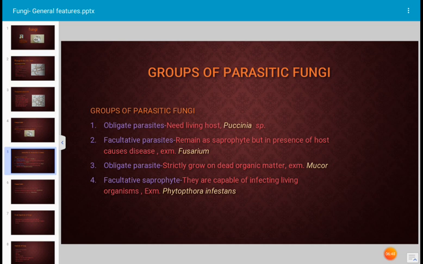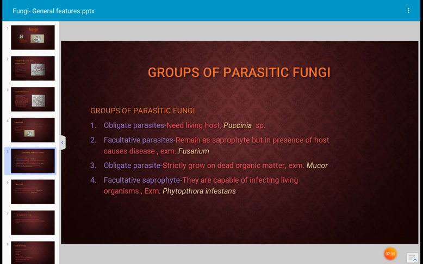Next, another type of parasite, the facultative parasite. Such parasitic fungi remain in the soil on infected plant material as saprophytes, but whenever they come in contact with the host plant in the field, they cause disease. For example, Fusarium oxysporum f. sp. udum, which causes the wilt disease of pigeon pea. This is an example of a facultative parasite.